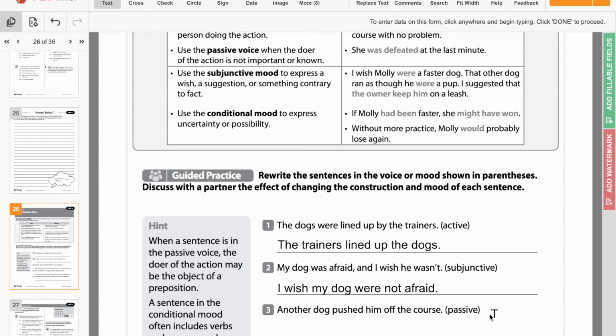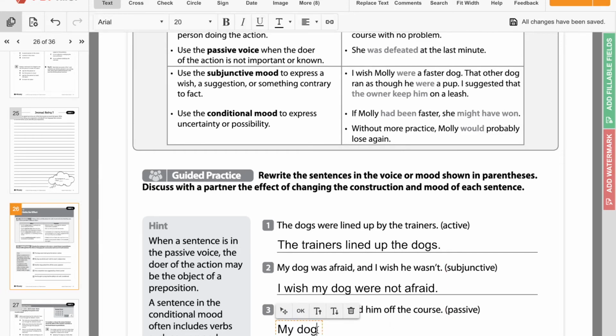Another dog pushed him off the course. Passive is what we need to change this to. So right now we have it in active voice. Another dog pushed him off the course. And him is who? That person's dog, right? Because it's talking about their dog in these other sentences. So we would start instead with my dog, because her dog is the one who's having the action done to him, right? The other dog is the one who's actually pushing him, but he's the one who was pushed. So we would say my dog was pushed, and then it's off the course.